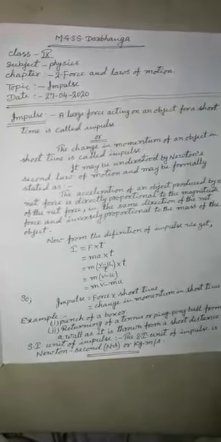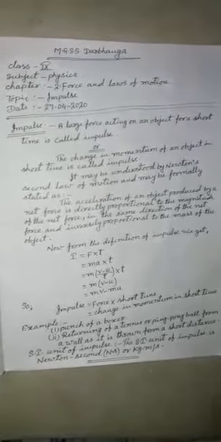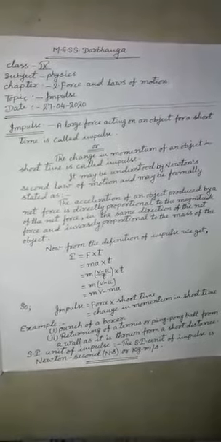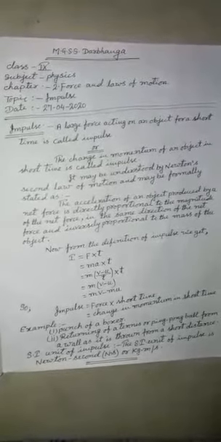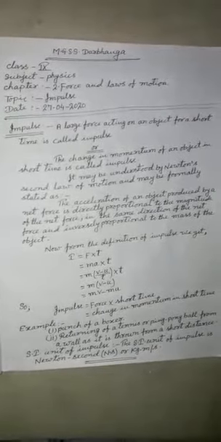Dear students, now we have to understand what is the SI unit of impulse. From first definition, we get impulse equal to force into time. The SI unit of force is Newton and the SI unit of time is second. So, from this relation, we may write the SI unit of impulse is Newton second.